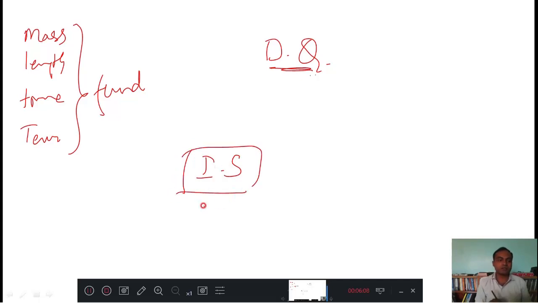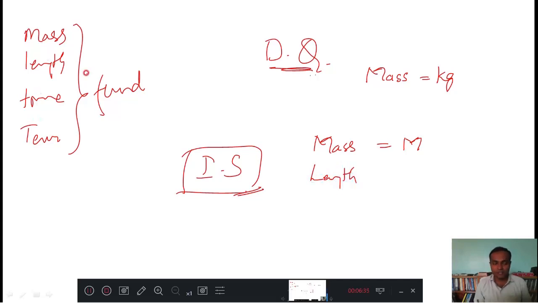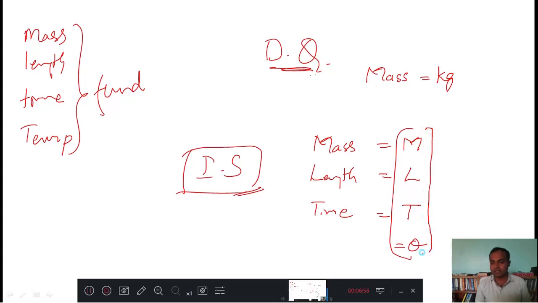Now, in the international standards of dimensional analysis, mass is called capital M, the fundamental quantity length is termed capital L, time is T, and temperature is theta. These are very important letters in dimensional analysis.